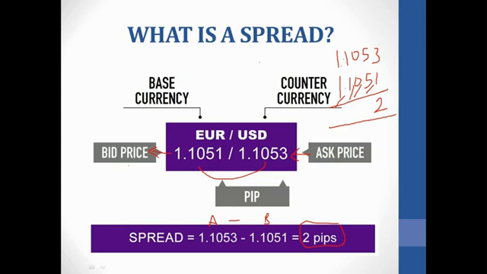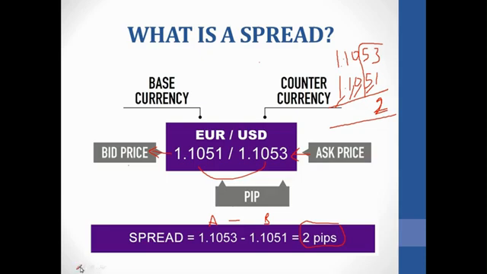Or you can say 53. Just take these last 2 digits here, 53. And 53 minus 51 is going to give you 2. So just take 53 minus 51, it is going to give you 2. So this is the fee which you are going to pay to the broker.